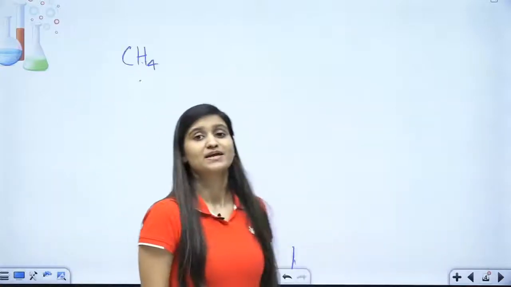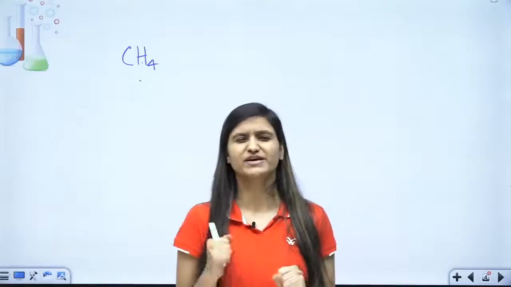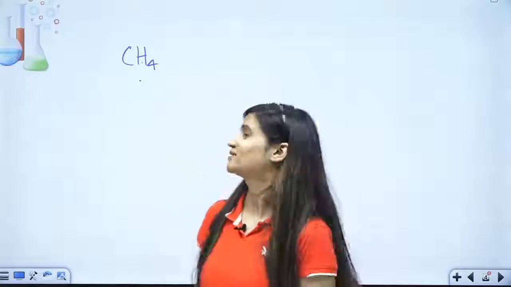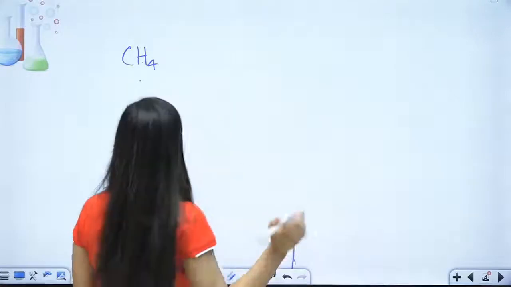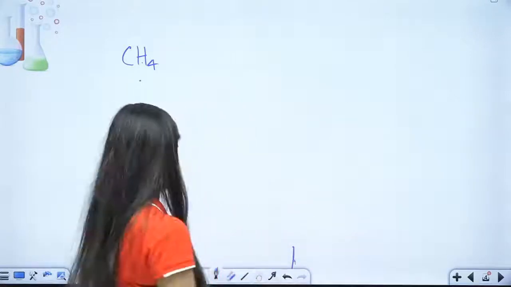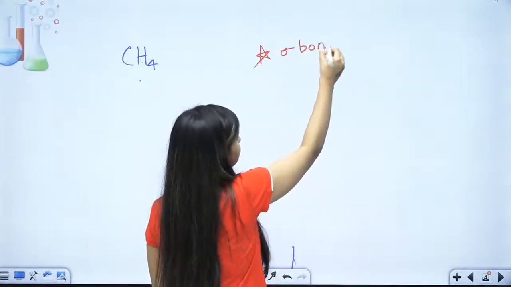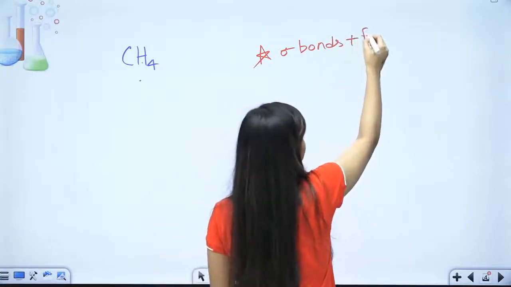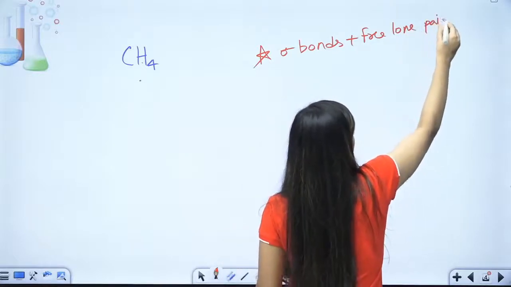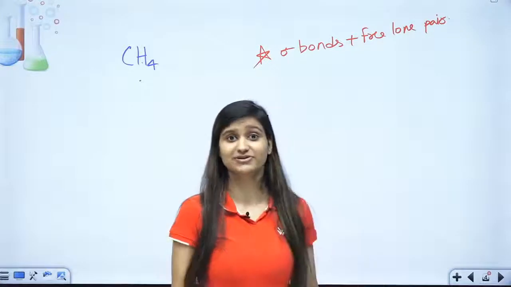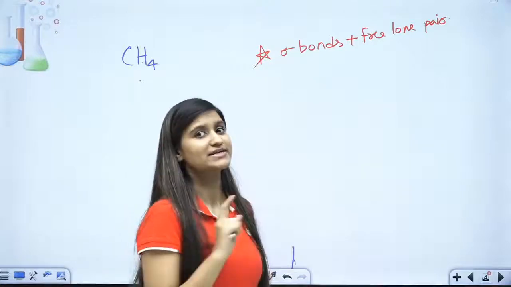Now we have understood what hybridization is. I'm going to tell you a very short and super quick trick which is going to help you find the hybridization. Let's take the similar example first, CH4. You just need to calculate the number of sigma bonds plus free lone pairs. That is it, really. By using this simple formula, you can calculate the hybridization.